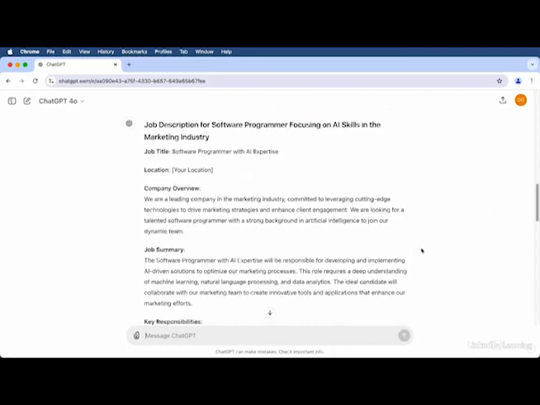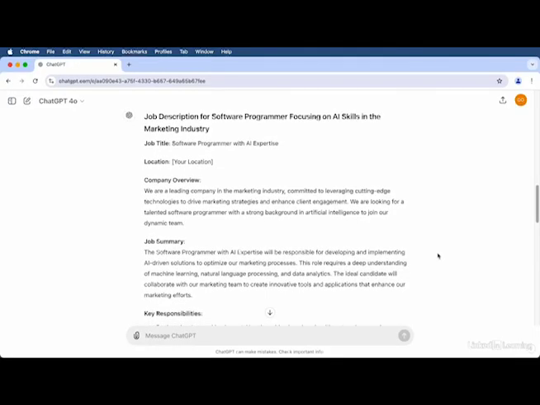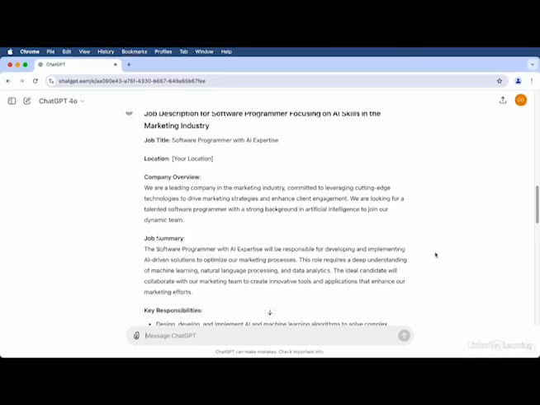So, as I said all along, if you get more detailed, you could put your location in there. You can put your company's name there. All sorts of things will go in when you input more information. So you can see it gives a company overview, which is theoretical.